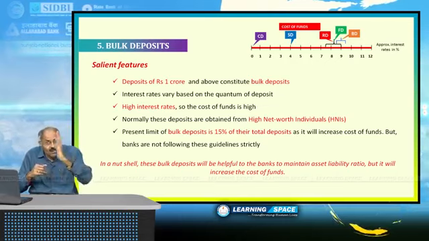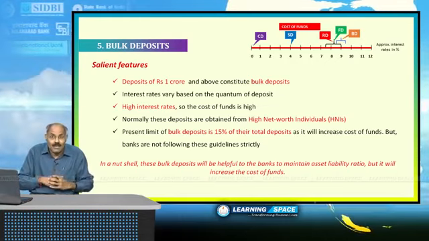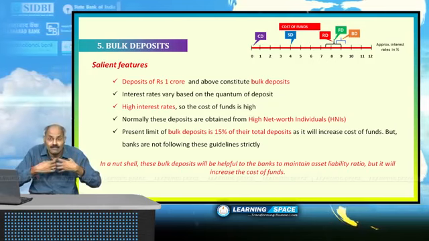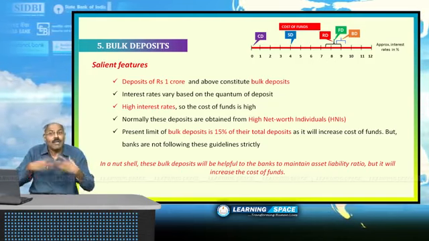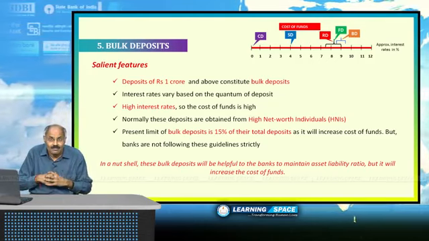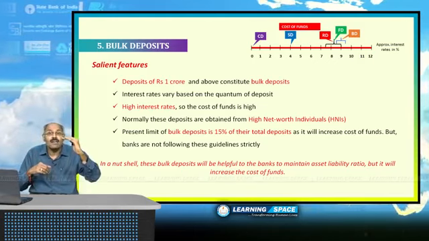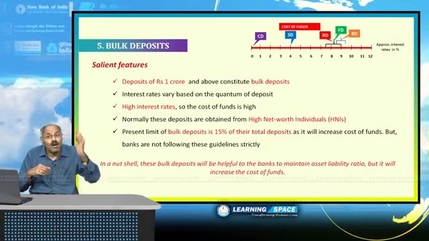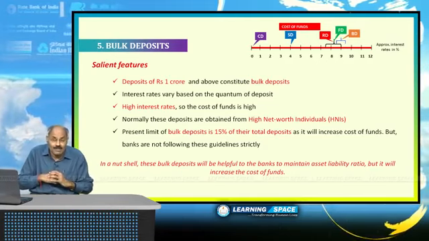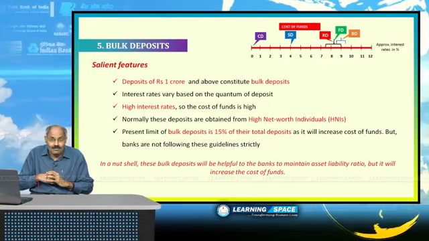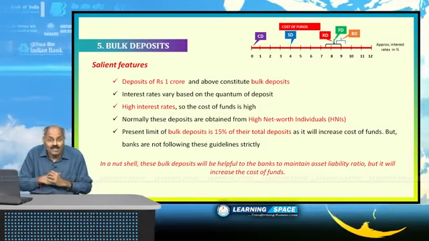And depending on the requirement of the bank, if the bank is in need of liquidity, they may give more interest. So bulk deposits, or deposits of 1 crore and above, are meant for high net worth individuals, and banks may give more interest.